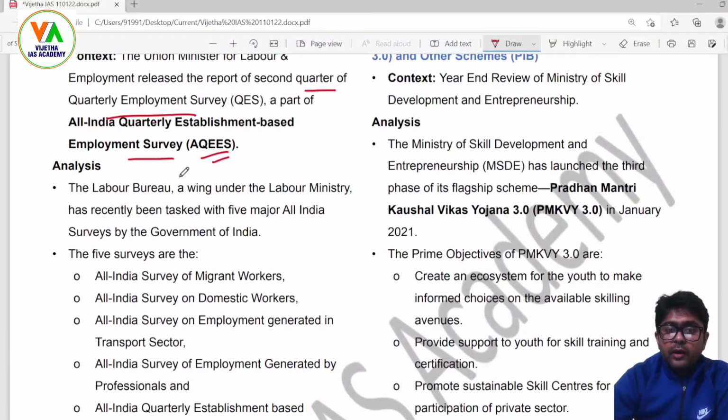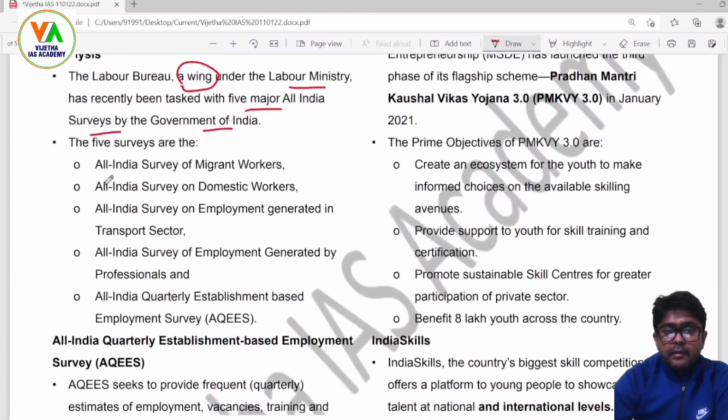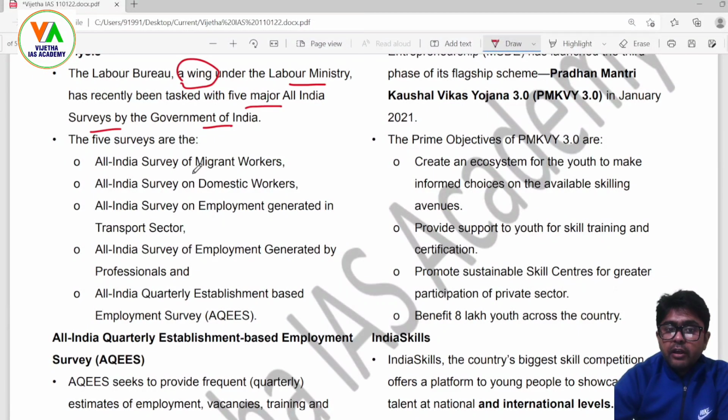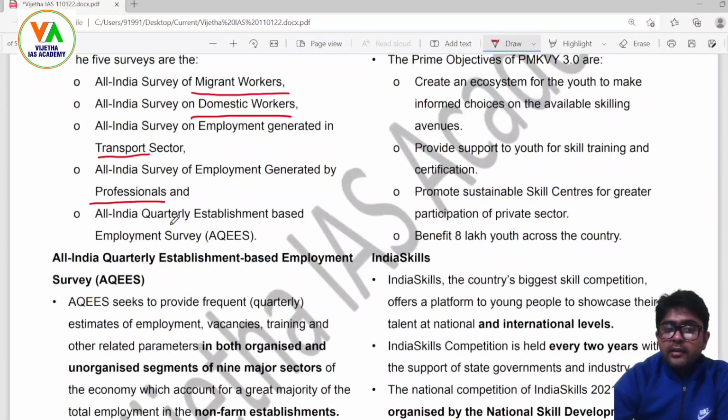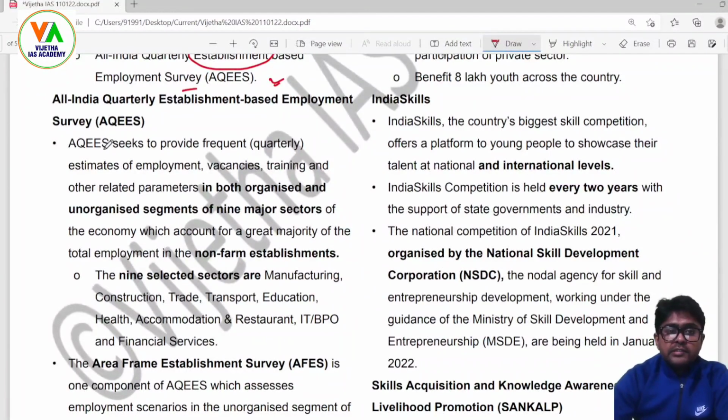The Labour Bureau, a wing under the Ministry of Labour and Employment, has recently been tasked with 5 major All India surveys by the Government of India. The 5 surveys are: All India Survey of Migrant Workers, Domestic Workers, Employment Generated in Transport Sector, All India Survey of Employment Generated by Professionals, and All India Quarterly Establishment Based Employment Survey. Now, what is this AQEES?